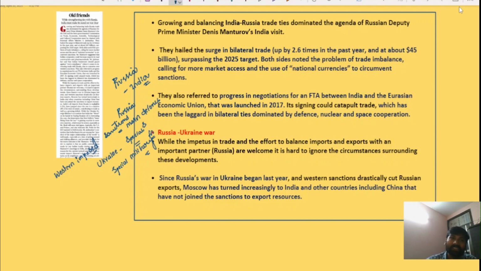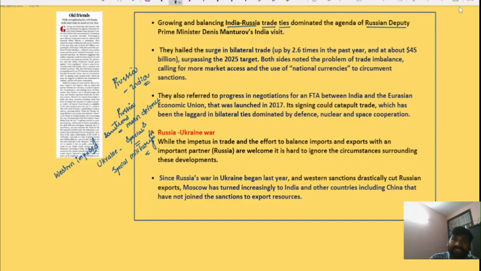So in this context, let's try and understand what this particular article is saying about the India Russia relationship. There has been growing and balancing India Russia trade ties, because recently Russian Deputy Foreign Minister Denis Manturov visited India.